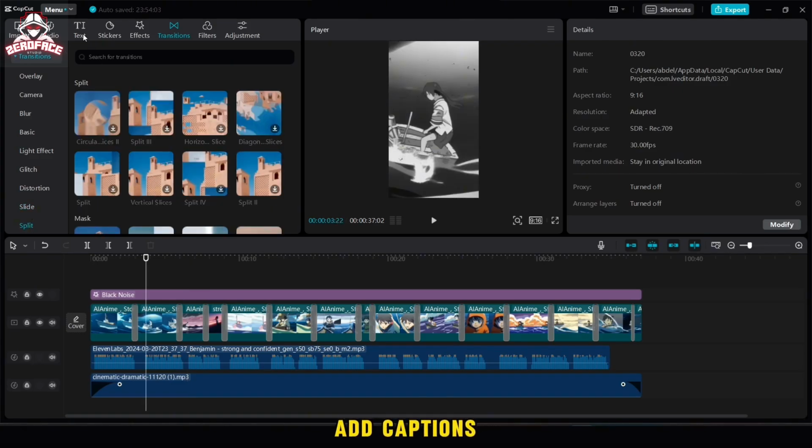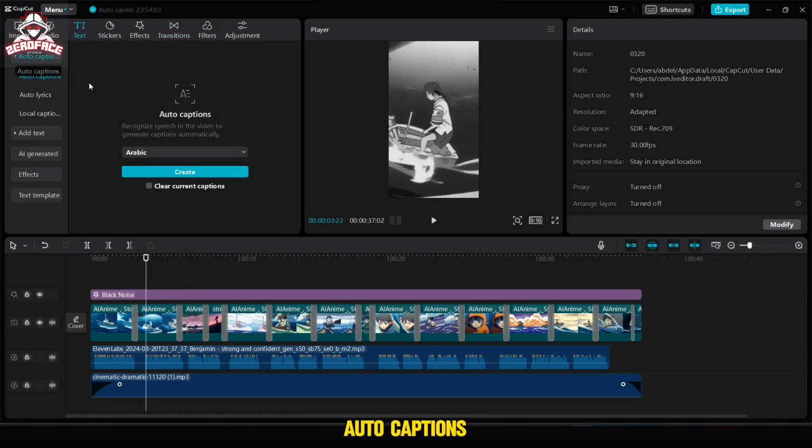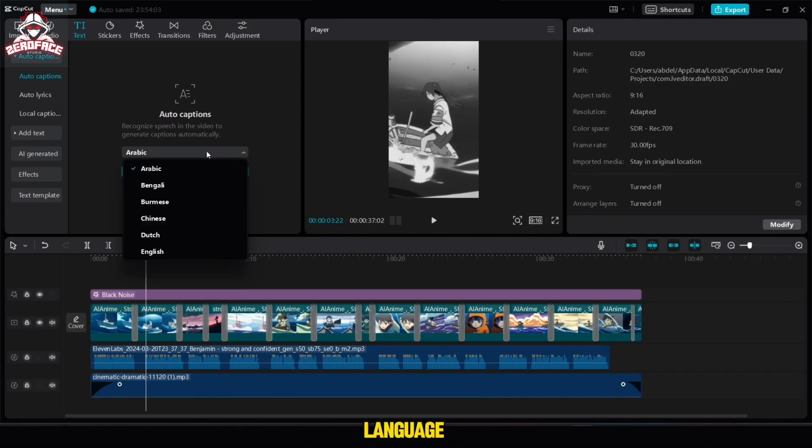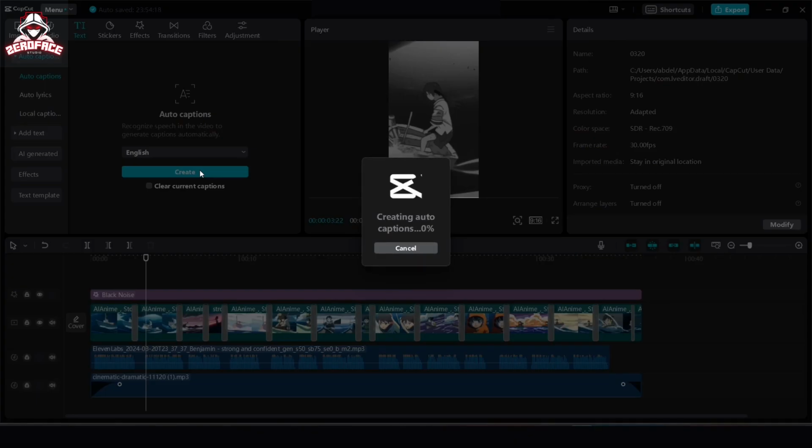Now let's add captions. You will click on the text option, then choose auto captions, then choose the English language, then you click on create and wait until the captions appear.